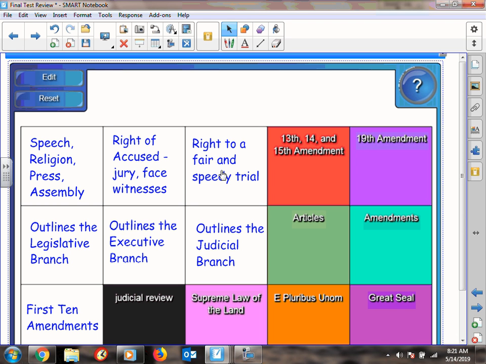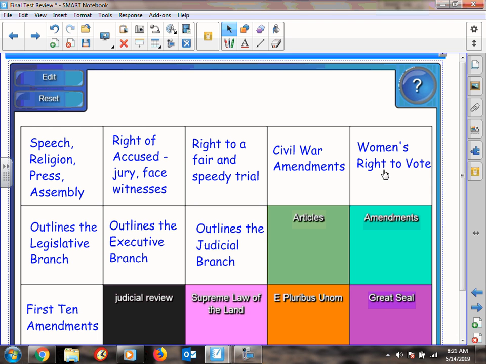The 13th Amendment freed the slaves. And remember the importance of the 14th Amendment. The 14th Amendment said that the Bill of Rights and all matters of the Constitution apply to state laws. In other words, just because it's a state law doesn't mean you can ignore the Constitution. That's huge. Okay?